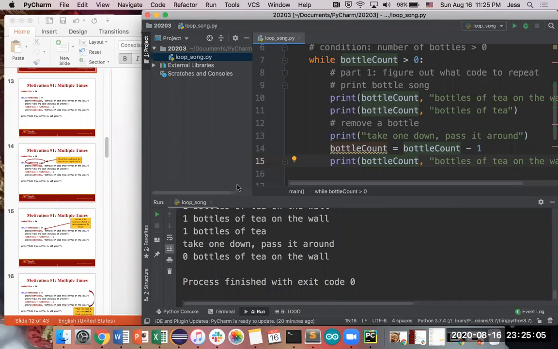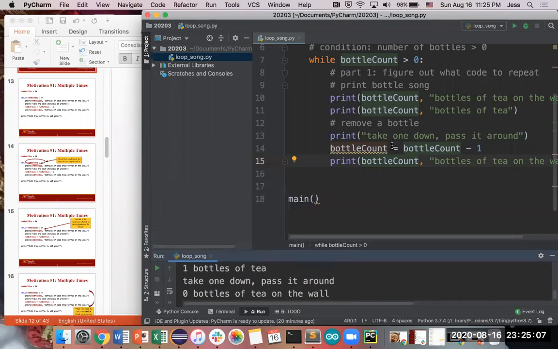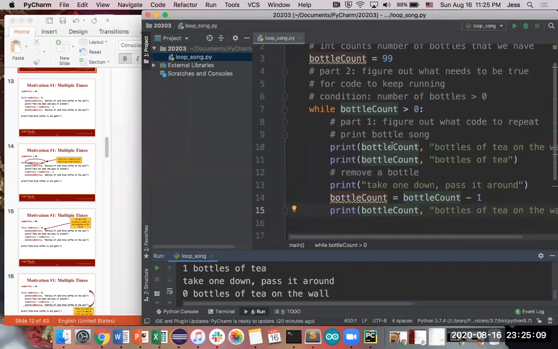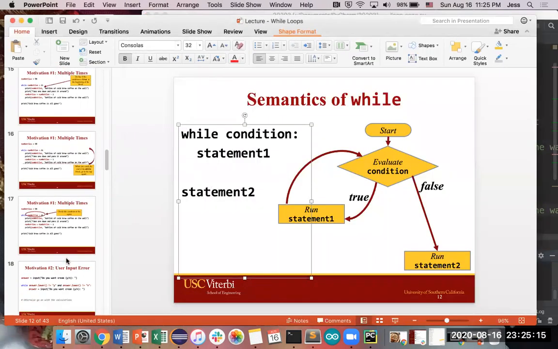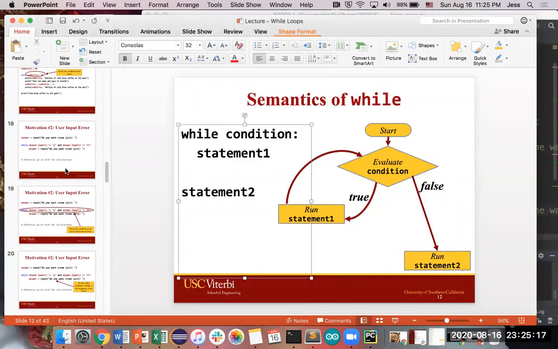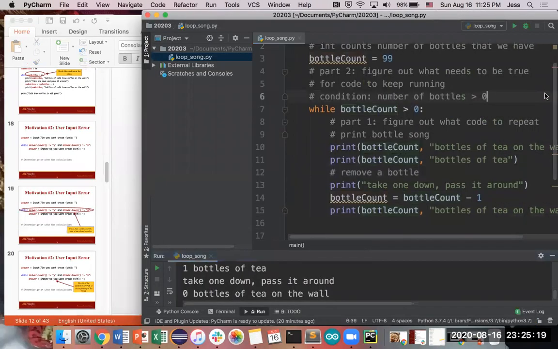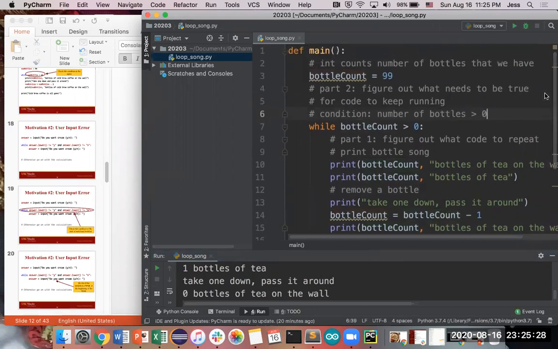So that's the beauty of while loops: instead of writing a whole lot of code, you can just write a couple of lines that'll repeat themselves over and over, and then you're good to go. So that's the first part, which is you have a couple lines of code that you want to repeat over and over again for a certain number of times. That's common use case number 1.